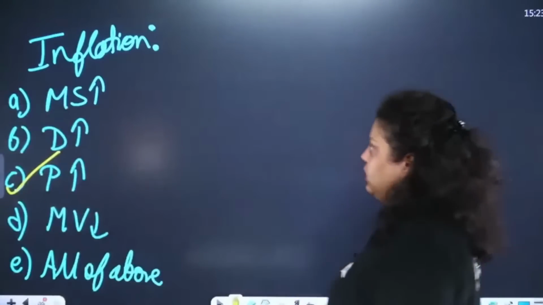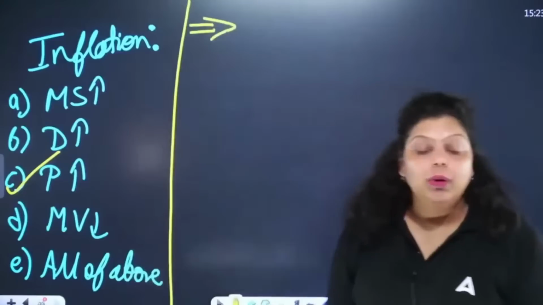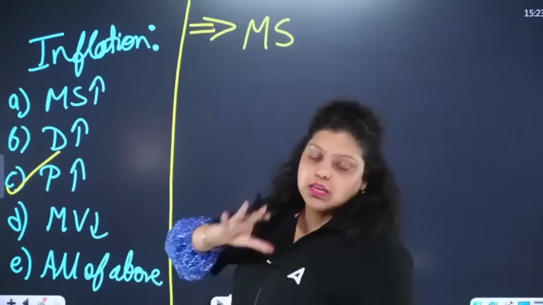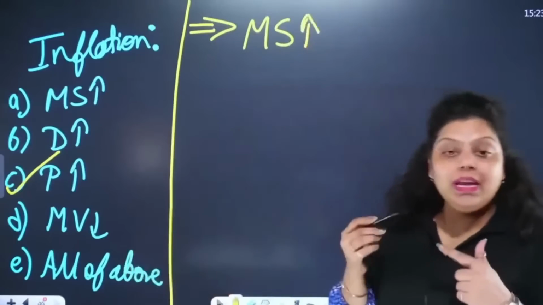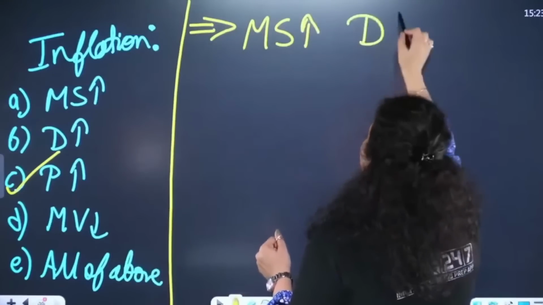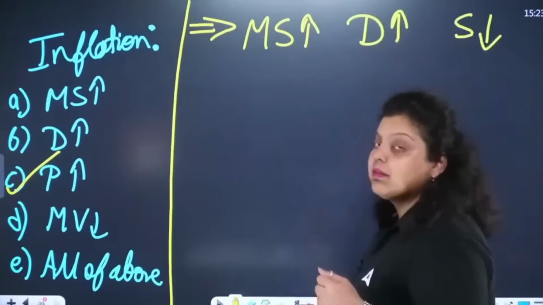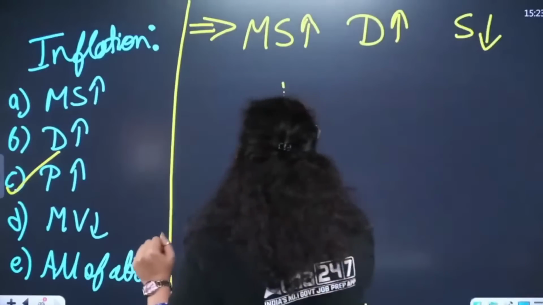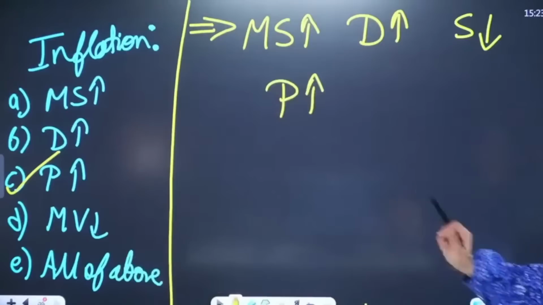First of all, let's see what conditions are there. Whenever we talk about an increase in the prices of goods and services, first of all the money supply will increase. Whenever the money supply increases, the demand of consumers will increase. Whenever the demand of consumers increases, the supply will decrease, because demand and supply have an inverse relation, a negative or opposite relation. So demand increases, supply decreases, so prices will start increasing because people are asking for more goods and you do not have the goods. So prices will increase.